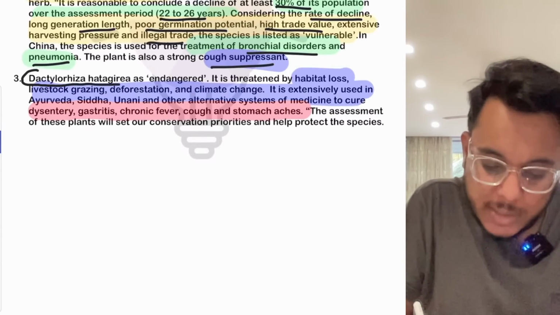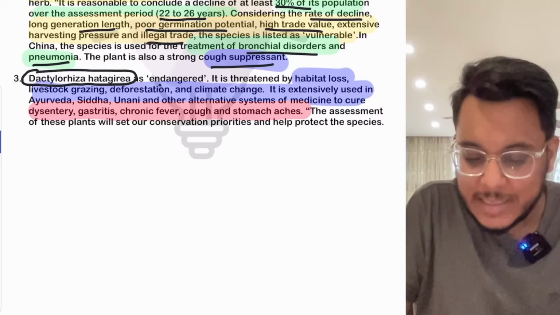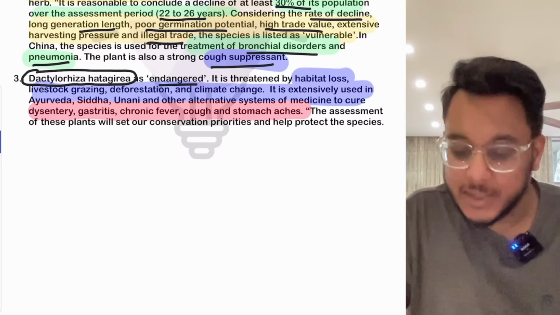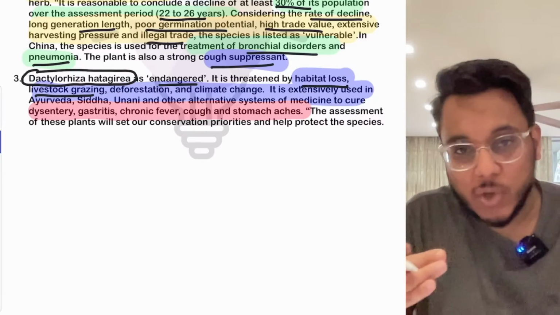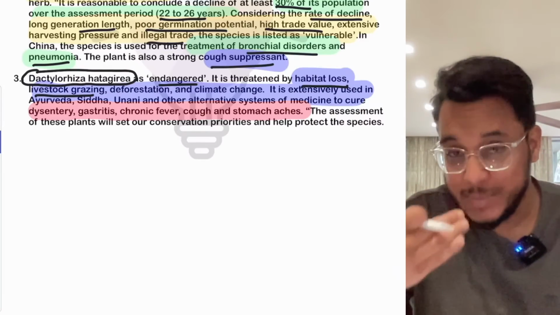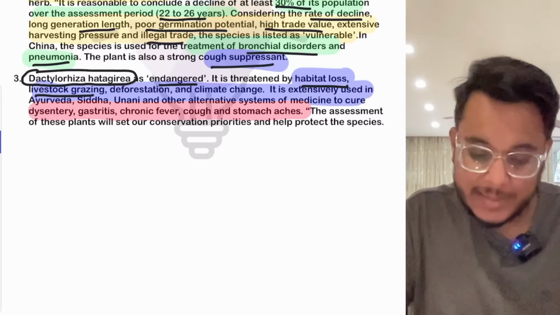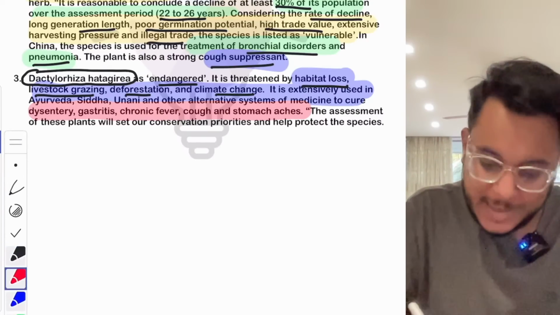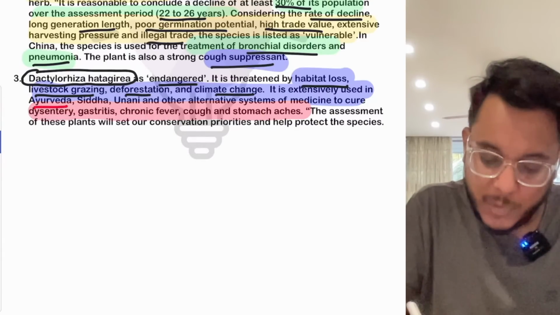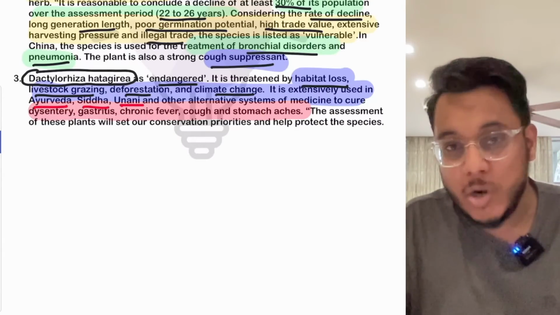the next is Dactylorhiza hatagirea. It is listed as endangered. And what are the threats? The threats are habitat loss and livestock grazing. As the livestock grazing is happening, basically this particular plant's habitat is getting threatened. Deforestation, climate change. And this particular plant is excessively used in Ayurveda, Siddha, Unani, that is the alternative medicine.